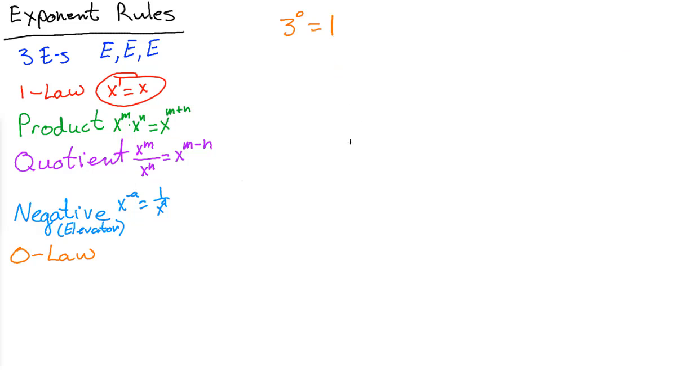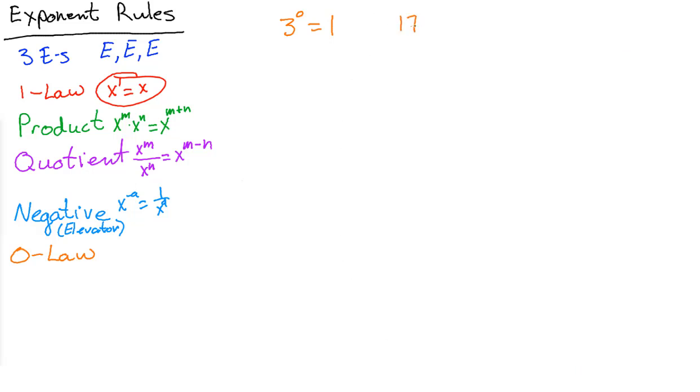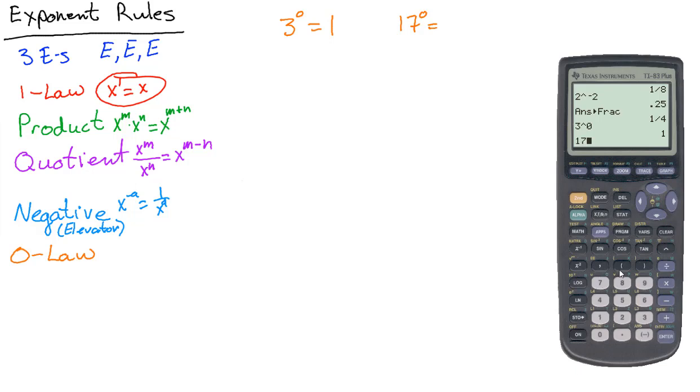Were you thinking it might be 0? Yeah, that's a really common thing. Try this other one. 17 to the 0 power. What do you think that equals? 17 to the 0 power, 1.